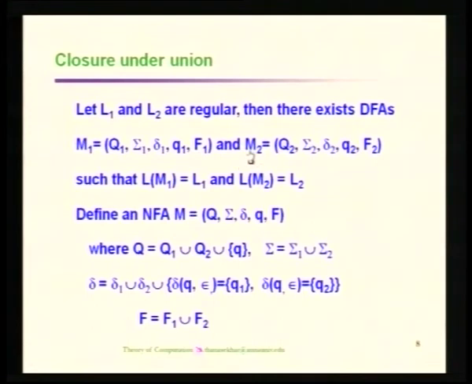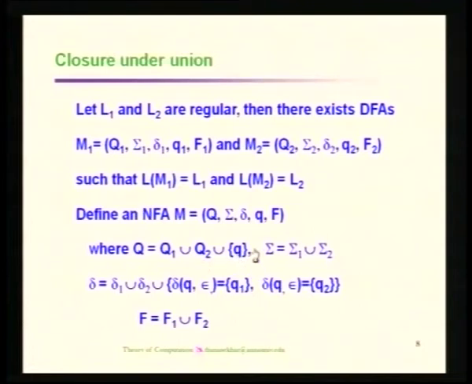The first one is how we construct the set of states. As far as the states are concerned, every state from M1 and every state from M2 should be available in the new set of states of the newly constructed automaton M. In addition, we want a new starting state and a new final state. So, we will have Q1 union Q2, and here q is going to be a new starting state.